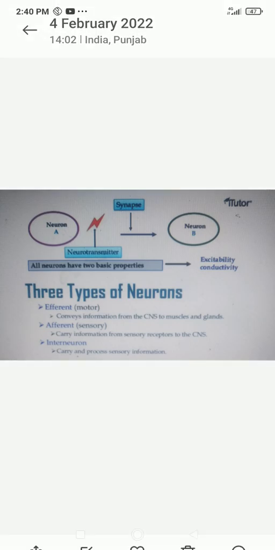All neurons have two basic properties. First one is different kinds, like motor nerves and sensory nerves. A sensory nerve is how you feel a sense. For example, if you touch your hand on a wall or other surface, you can easily feel it. So that is a sensory receptor. With sensory receptors you can feel hot and cold. A basic example is that you can feel the weather.